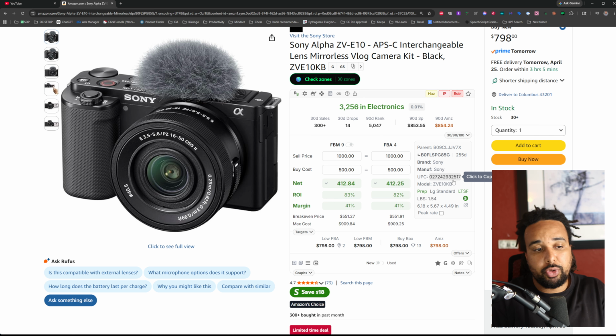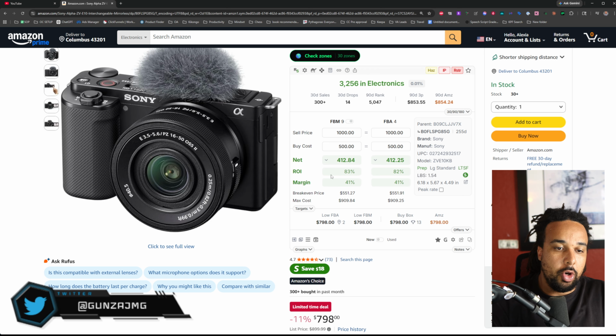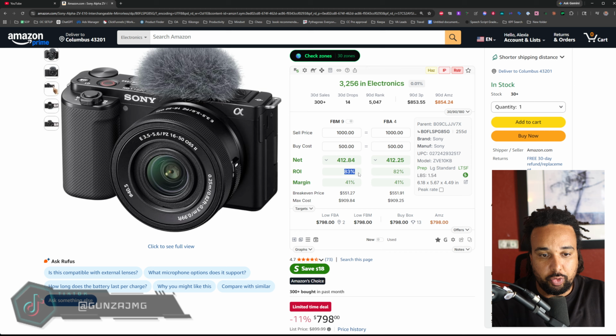What is the difference between profit margins and return on investment? So let's say that we buy this camera right there, this Sony camera, for $500 and we sell it for $1,000 right here on Amazon, right? So our return on investment would be 83%.